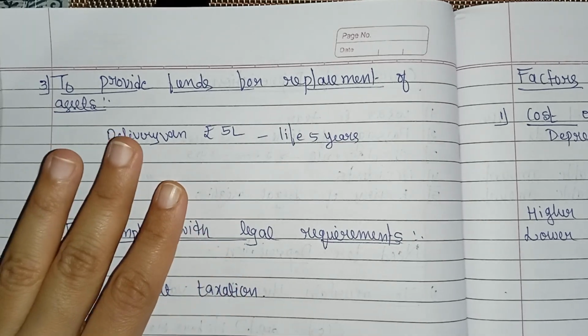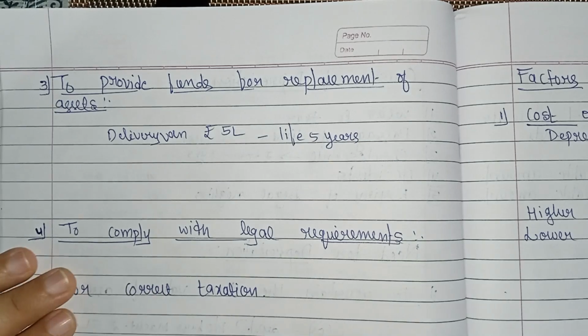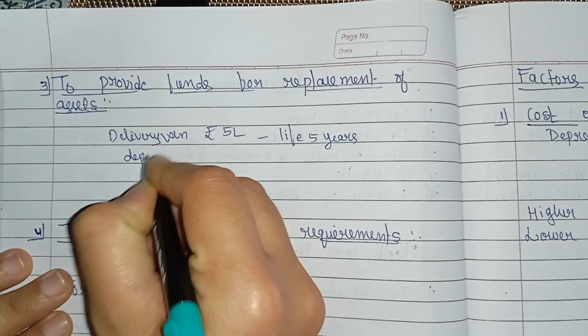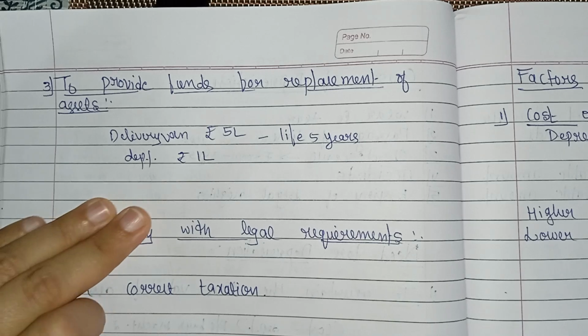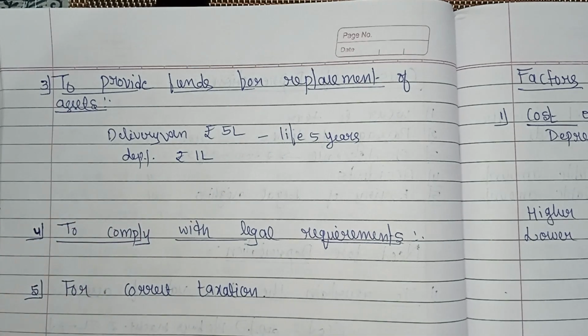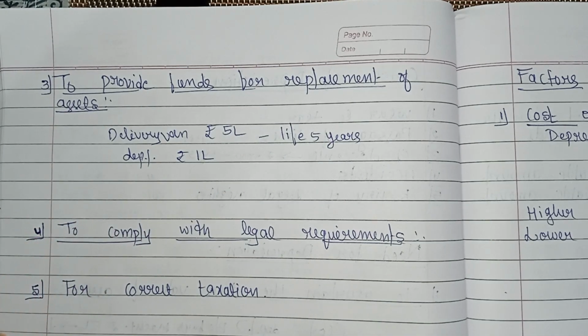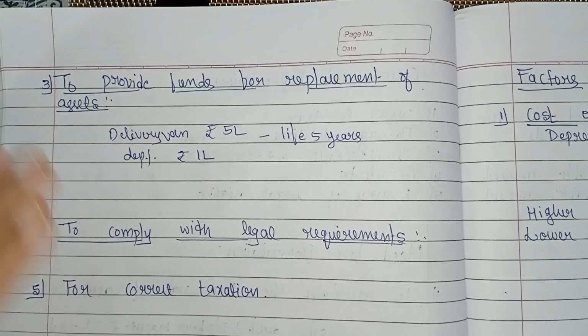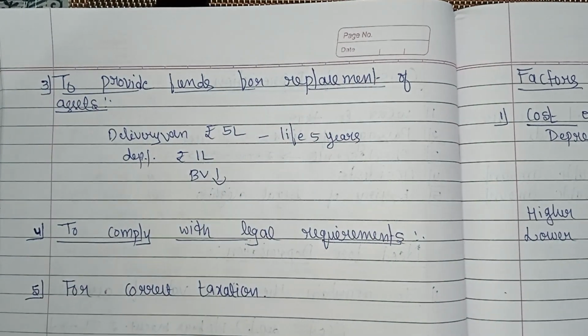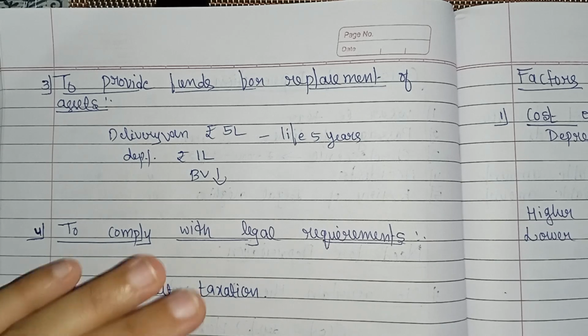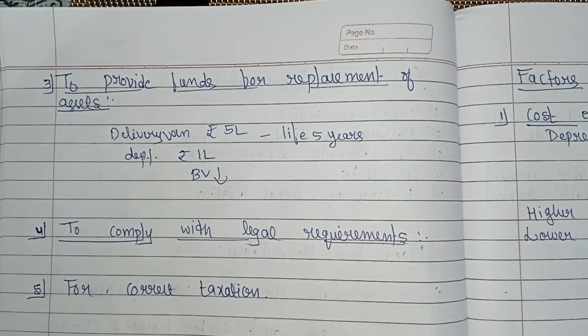There is no scrap value. And if the company charges depreciation of rupees 1 lakh each year, the book value reduces every year, and profits are lowered by that amount.